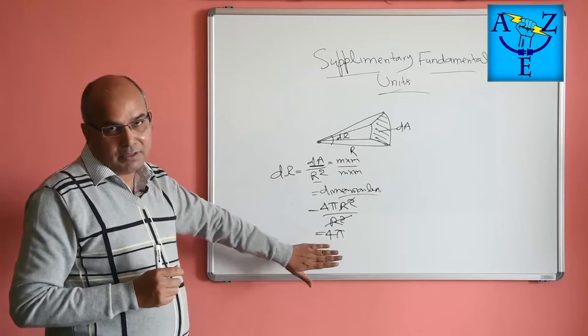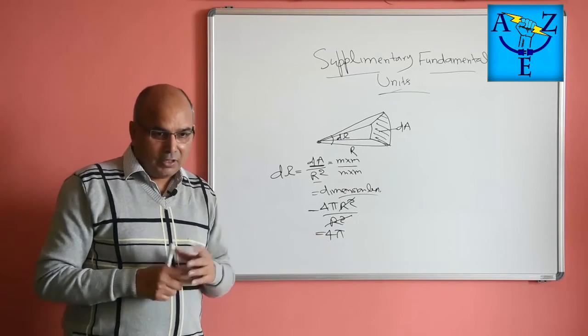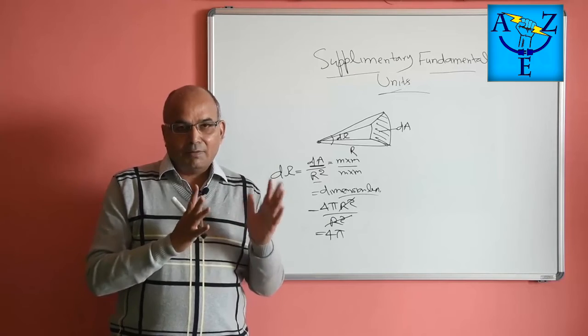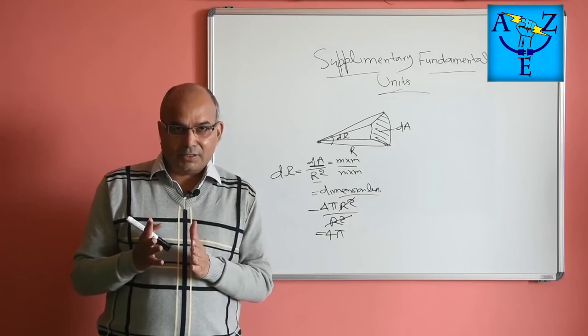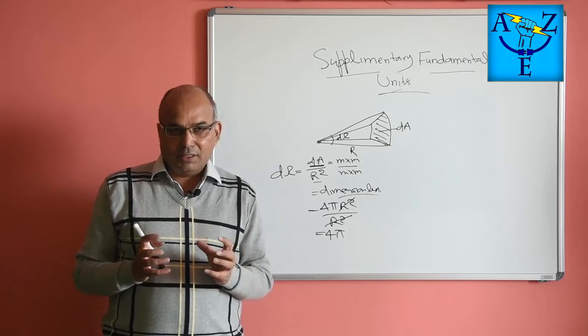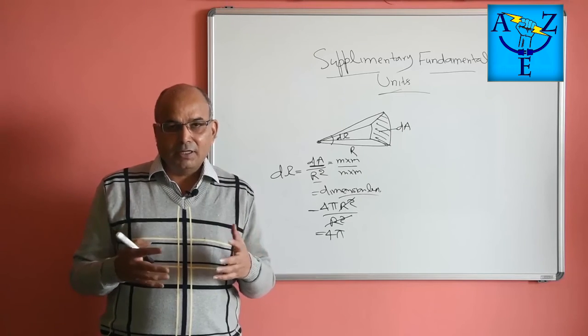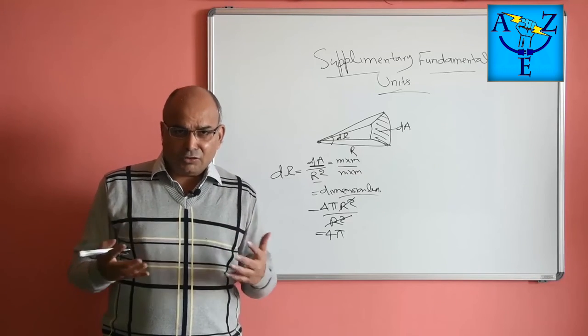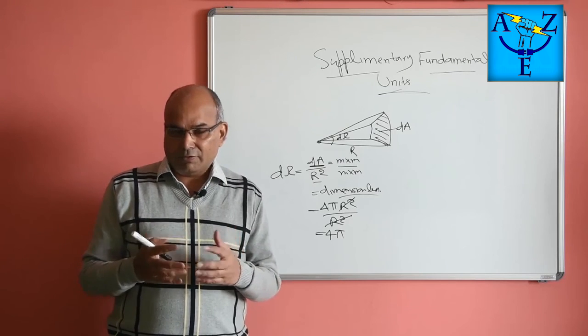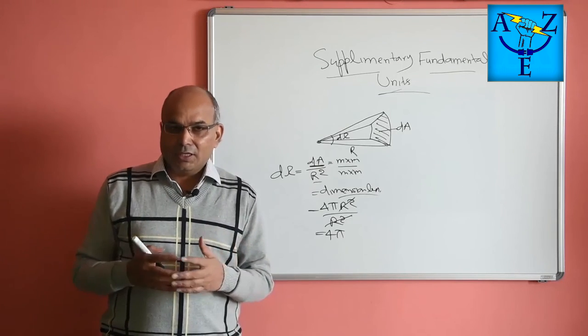So this is the maximum steradian possible. So I hope that you have been able to understand the different dimensions. So today we have learned about the 7 basic fundamental units plus 2 supplementary fundamental units, and these 9 units basically will be used extensively in physics. And in addition to that, there will be many derived units also which will be used for measurement of different quantities like velocity and other things.